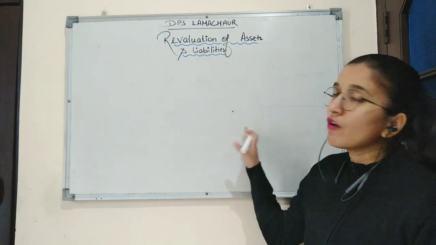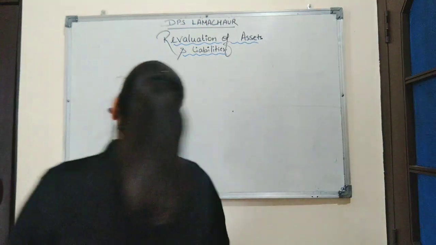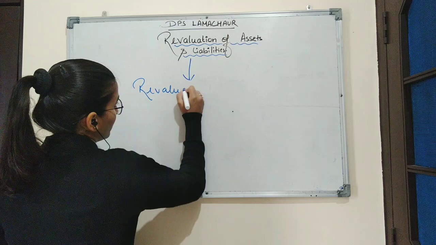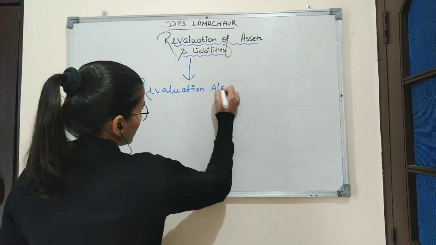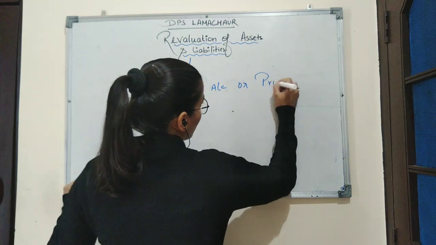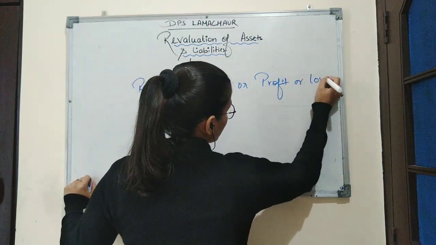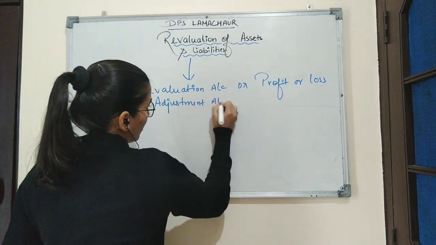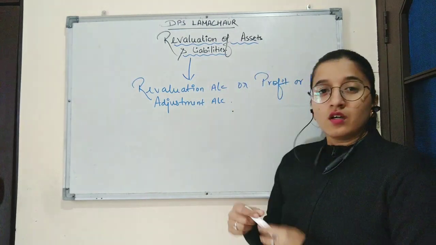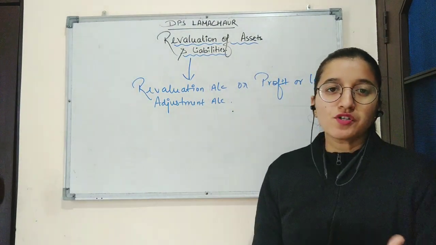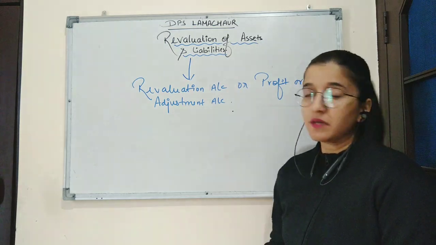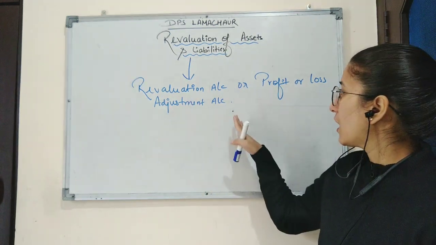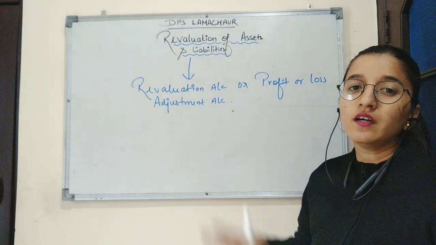And this revaluation of assets and liabilities is done by opening a new account which is called revaluation account or profit or loss adjustment account. So it is clear that the revaluation of assets and liabilities is done with the passage of time, and this revaluation is done by opening a new account which is called revaluation account or profit or loss adjustment account.